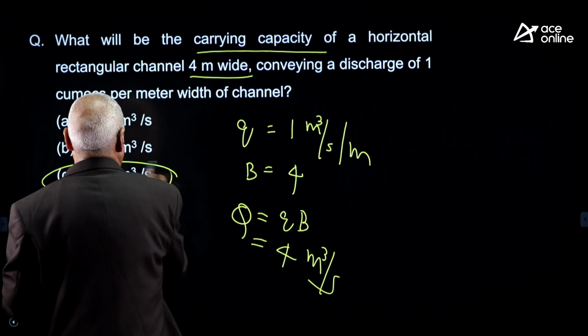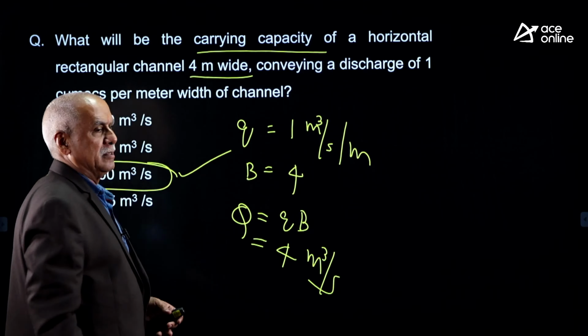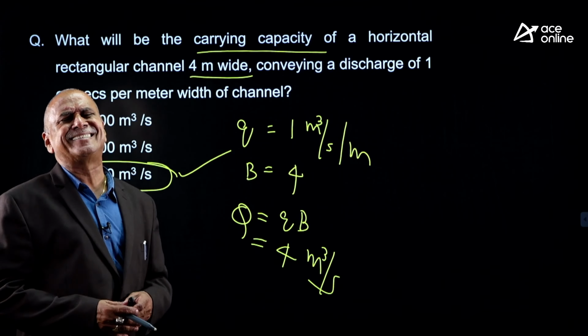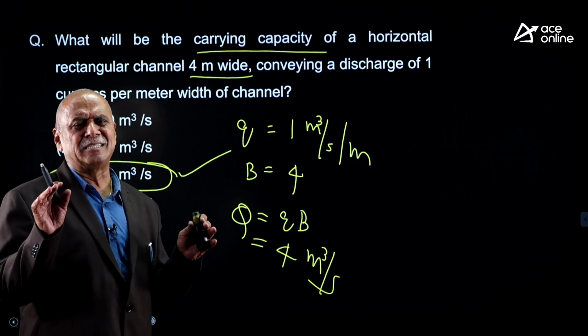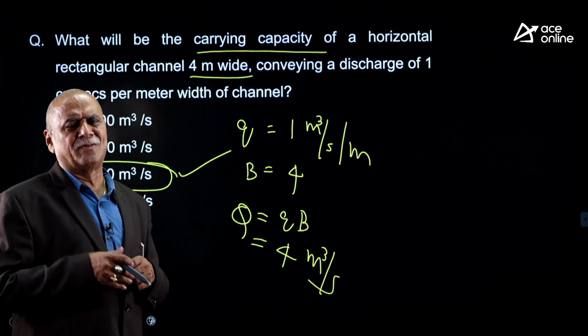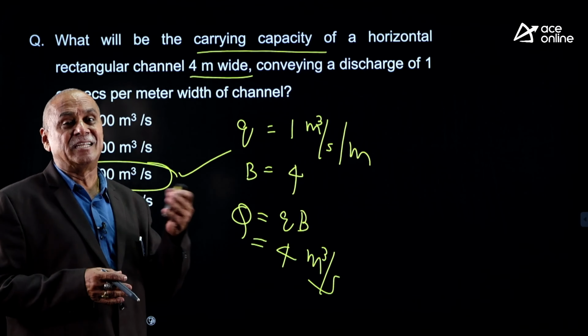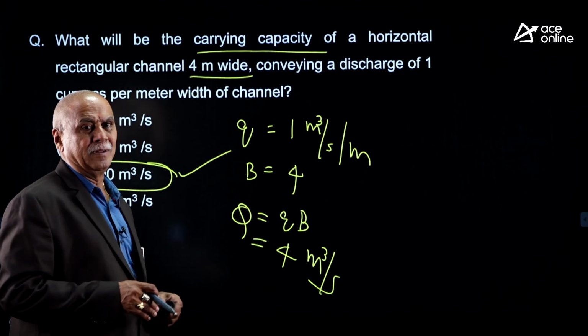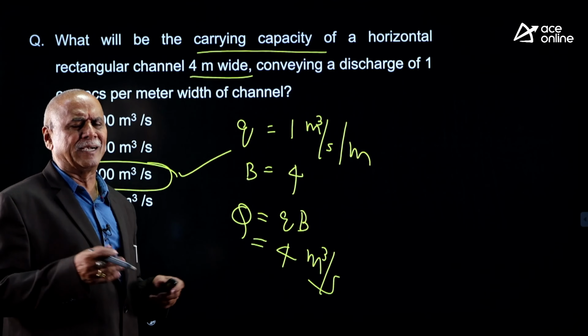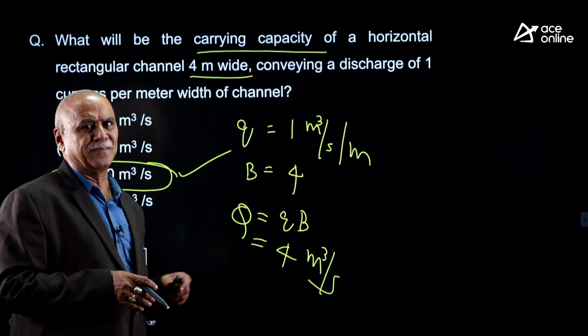Simplest question of the entire paper. Simple formula. What is the formula for unit discharge? Unit discharge is discharge per unit bed width. So, what is the formula for discharge? Unit discharge into bed width, 1 into 4. What is the answer? 4 meter cube per second. That is the answer for the question.